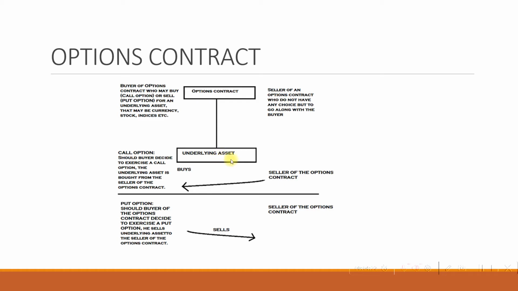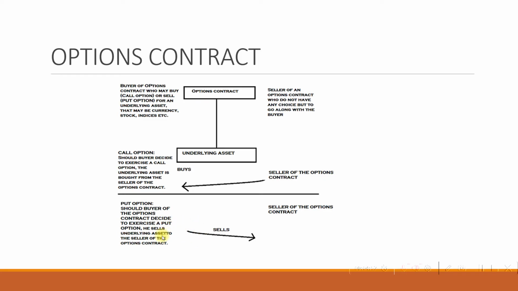Now, when we come to the underlying asset and exercising the option, in a call option, if the buyer decides to exercise the call option, the underlying asset is bought from the seller of the options contract. So here is where the seller is. He basically has the underlying asset, and that will be bought if the buyer chooses to exercise a call option. And in a put option, what happens? Here is the seller. Should the buyer of the options contract decide to exercise a put option, he sells the underlying asset to the seller of the options contract.